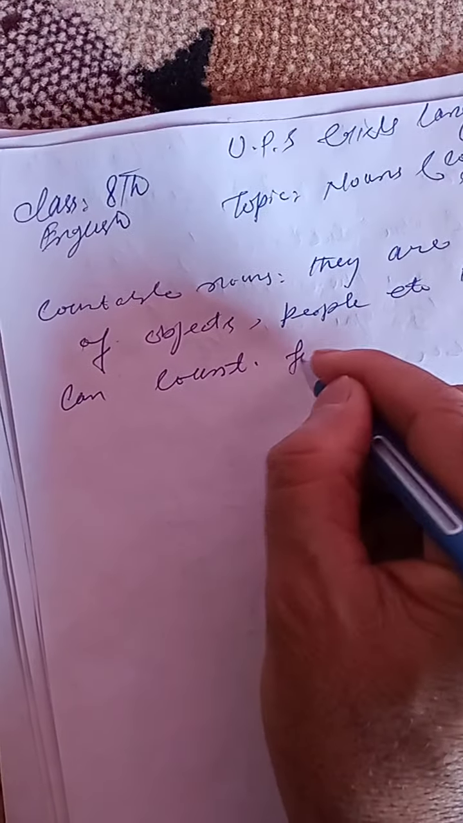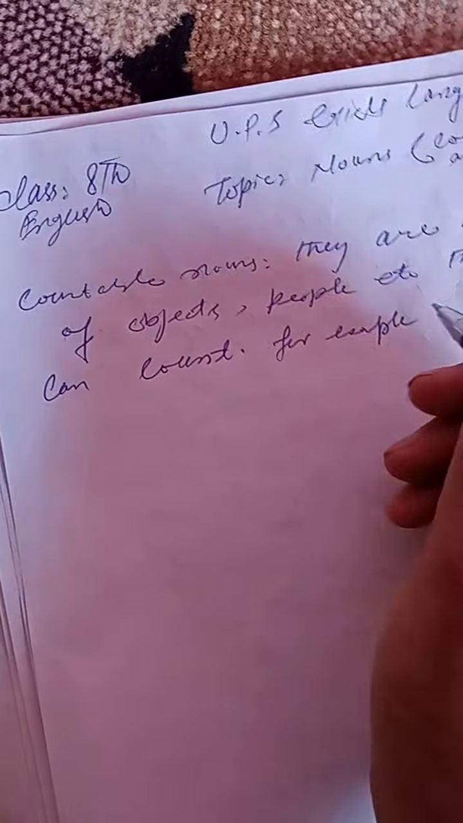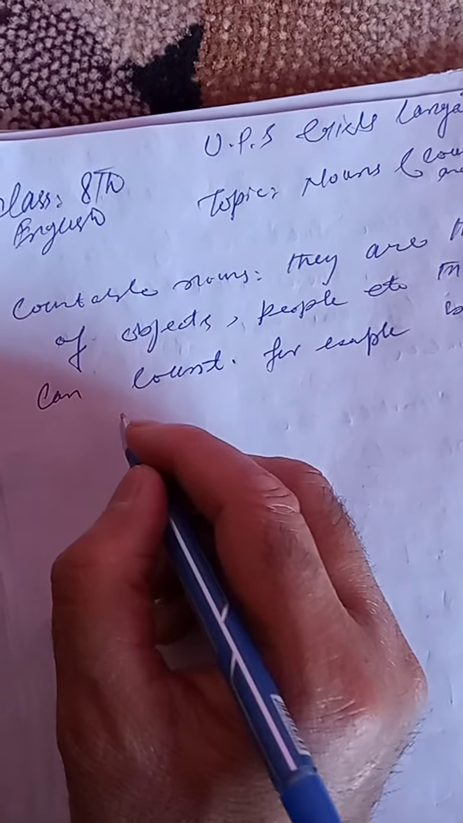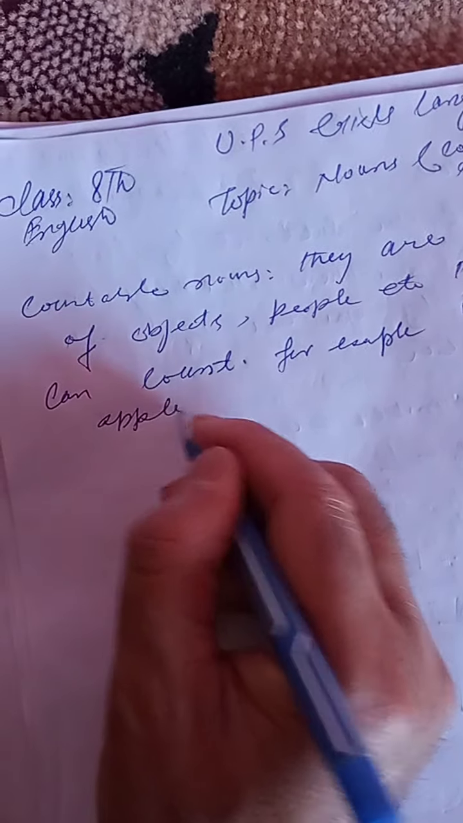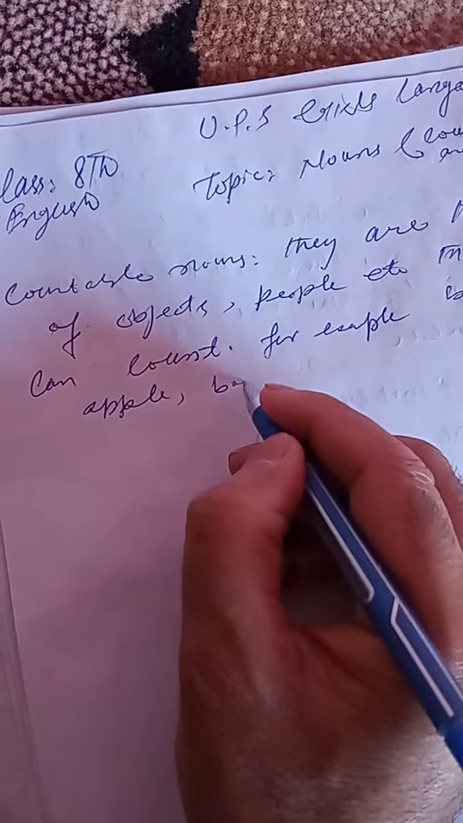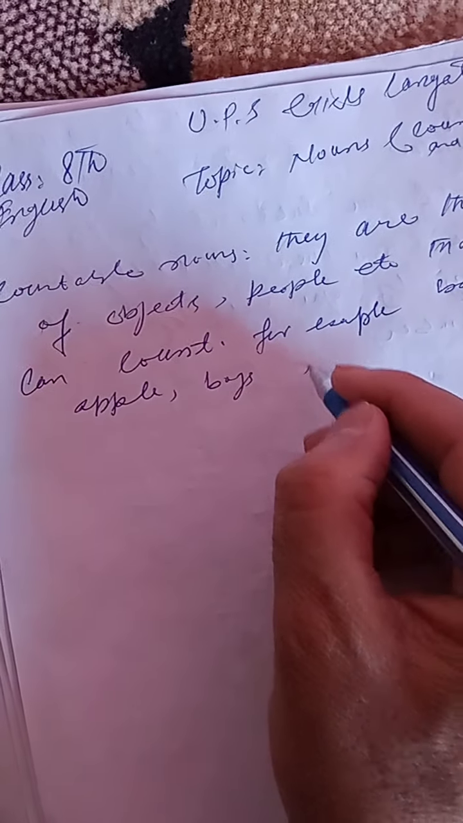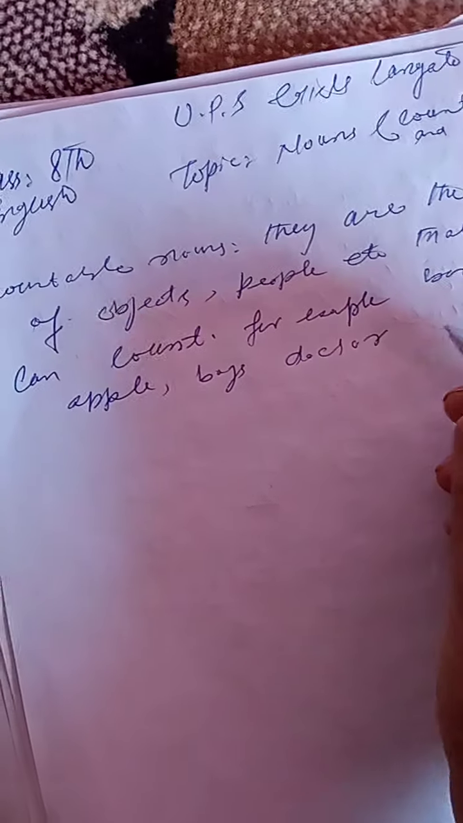For example, book, pen, apple, boy, doctor, horse, table, etc. So the things that we can count are called countable nouns. They always have singular and plurals.